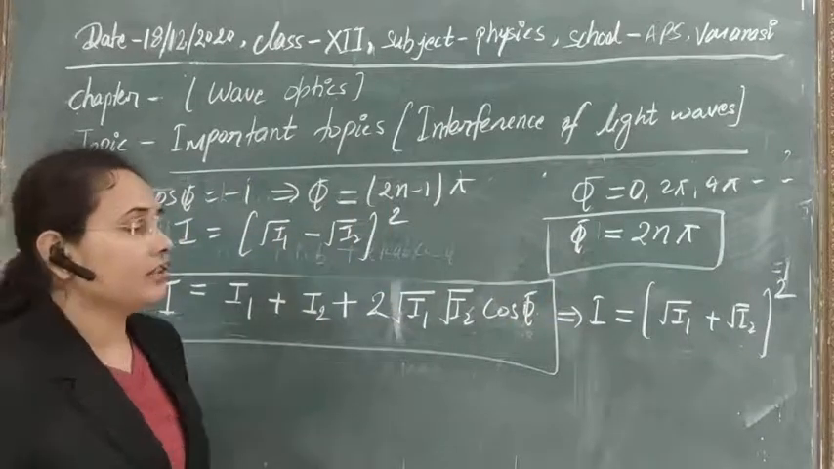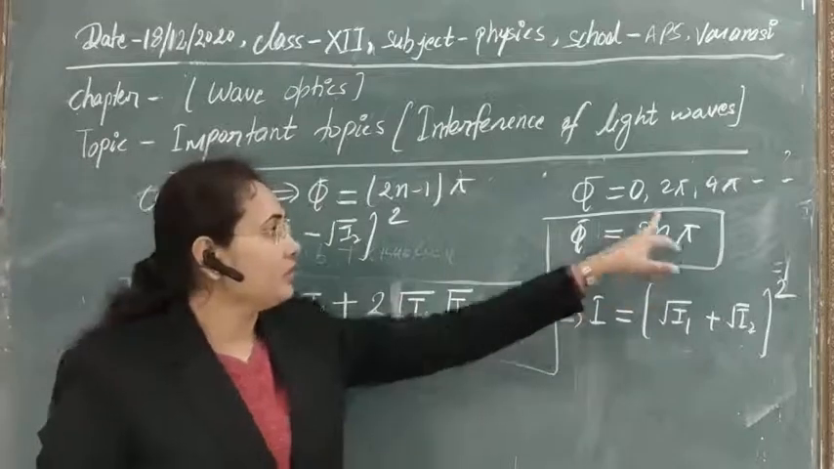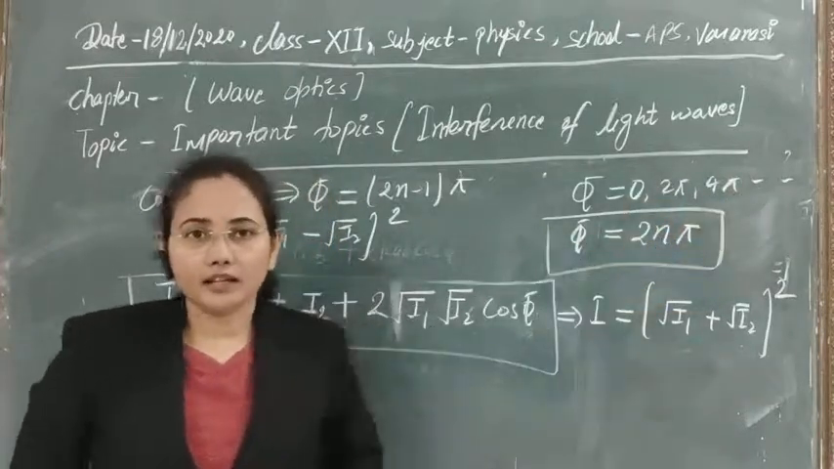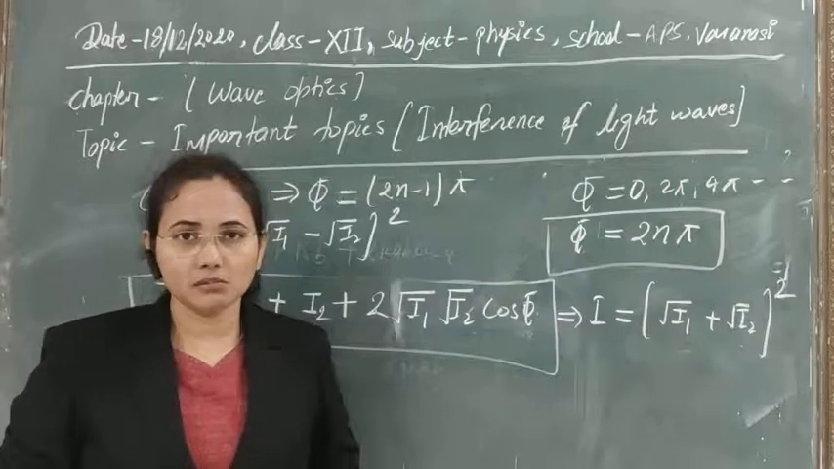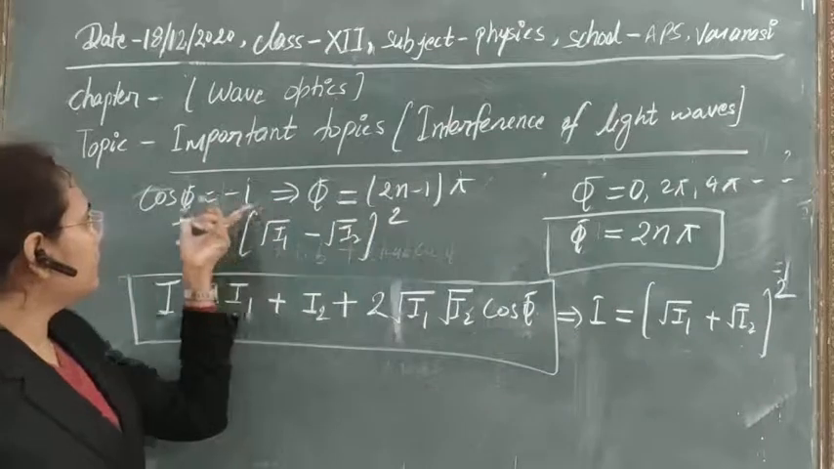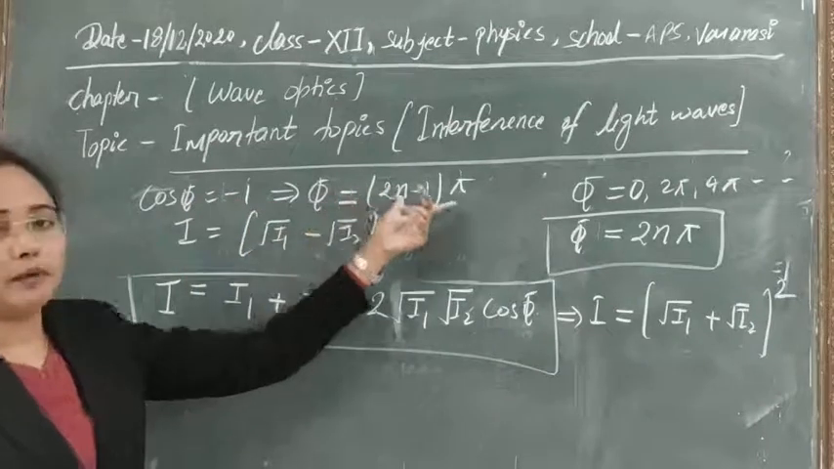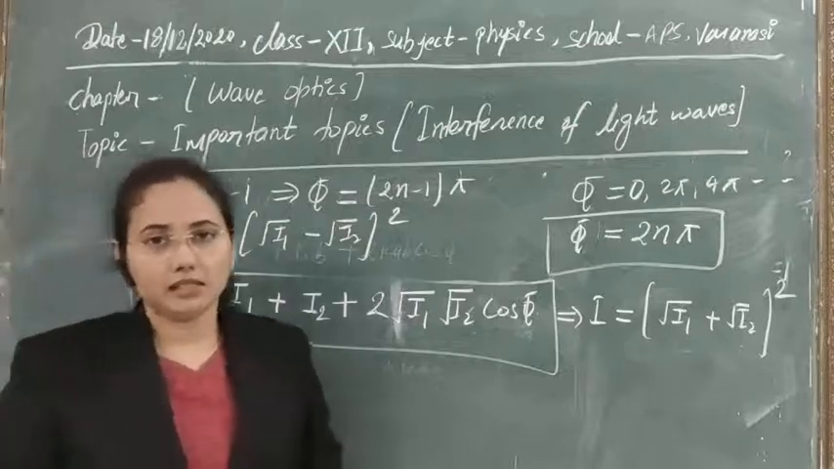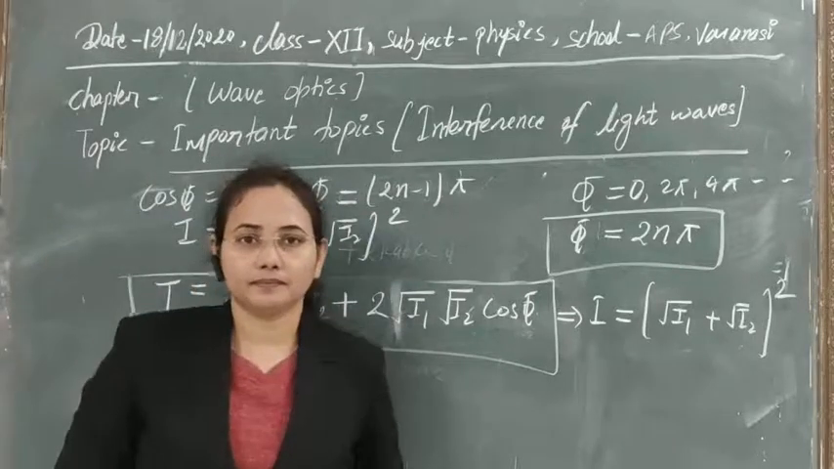Whenever the phase difference between these two waves is equal to 0, 2 pi, 4 pi and so on, then if they interfere, they will give us maxima or bright fringes. And whenever their phase difference is equal to pi, 3 pi, 5 pi and so on, this will give us minimum intensity or minima.